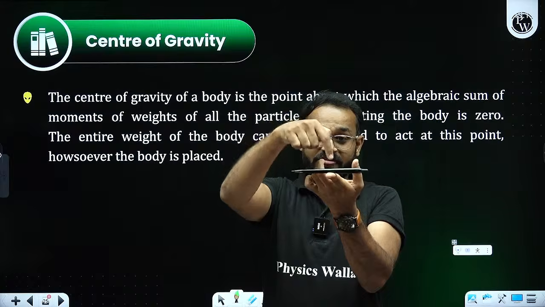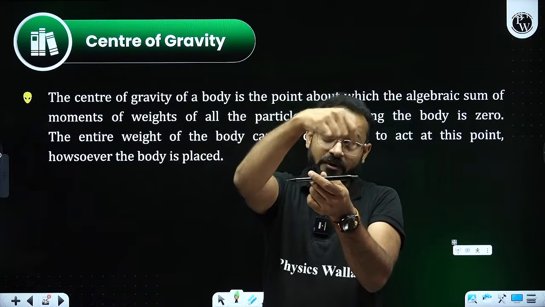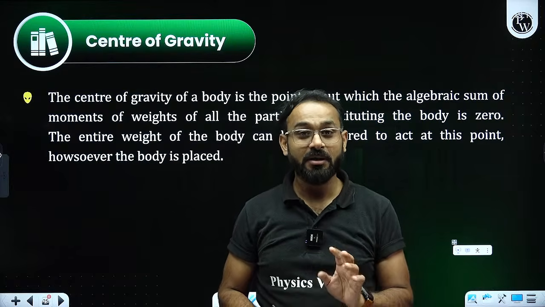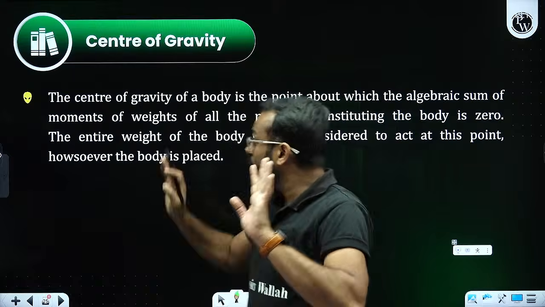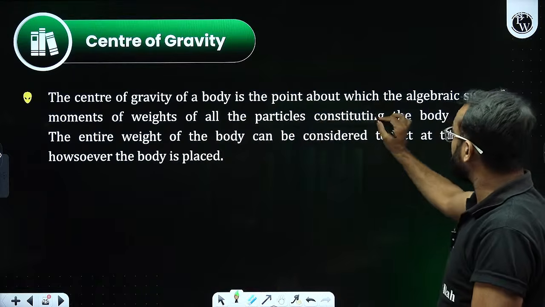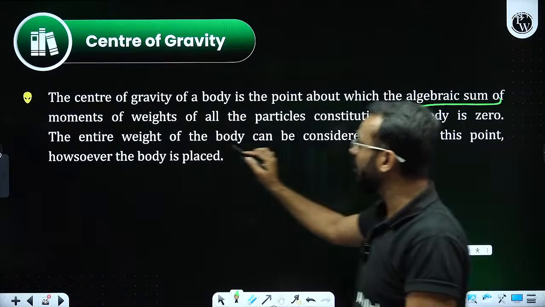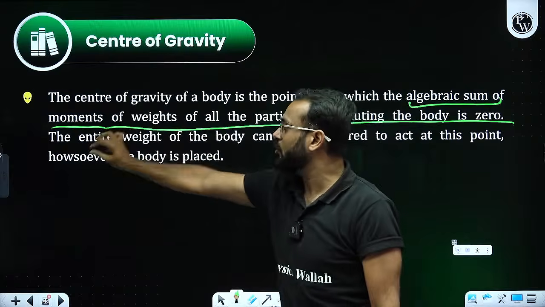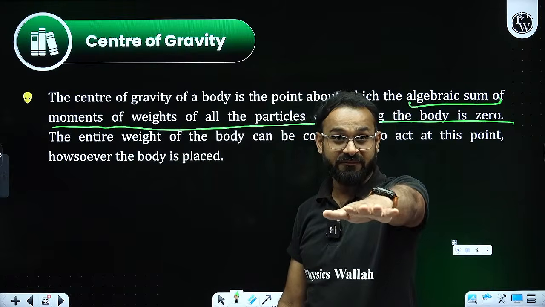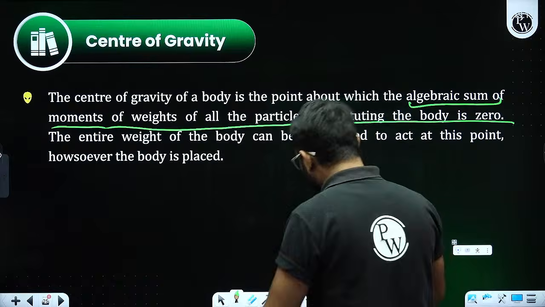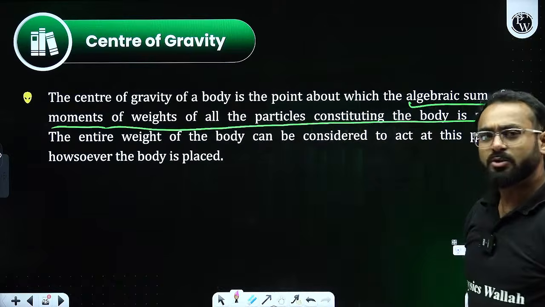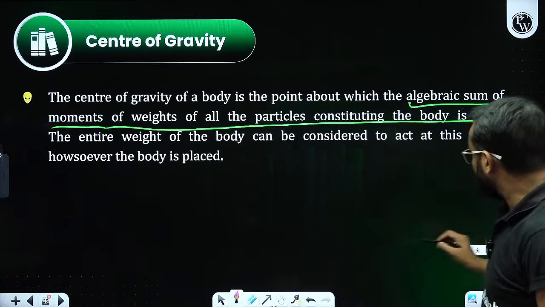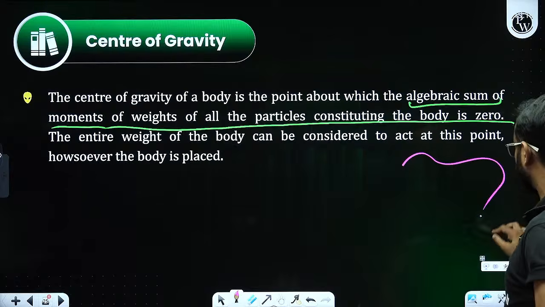But the distance from the tip to the finger or from the back portion to the finger is going to be different. So, center of gravity, according to the definition, is the point about which the algebraic sum of moments of weights of all the constituent particles is going to be 0. That means it is neither going anywhere. In that case, a question has to be there. Right? So what kind of question has to be there? Sir, what if the shape of the body is different?